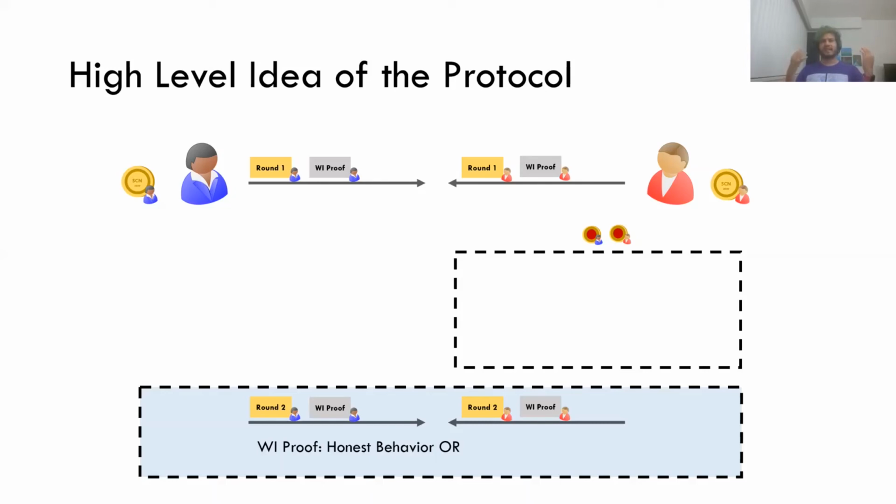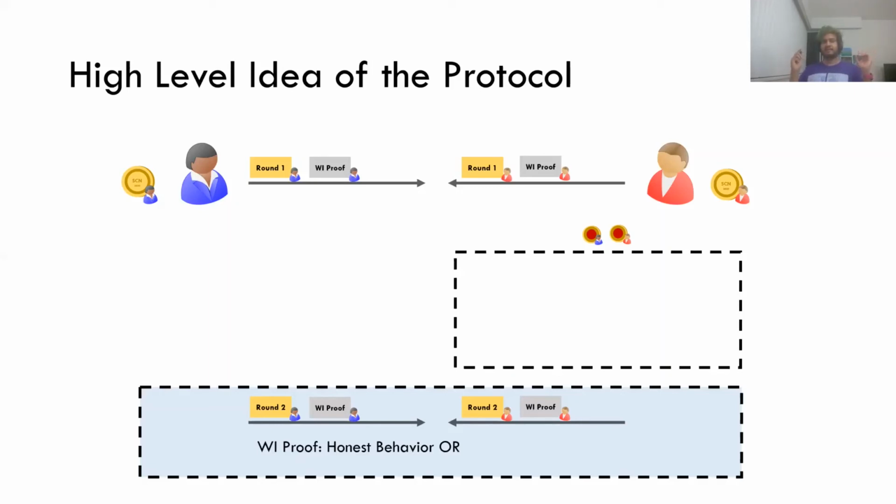So instead, we have an OR statement where we say, okay, look, I behaved honestly or something. And what this something is, we'll come to momentarily. But at least when both the parties' coins output 0, here it's 3 rounds, but it can actually be squished into making it 2 rounds. The point is that it's not doing any expensive check.